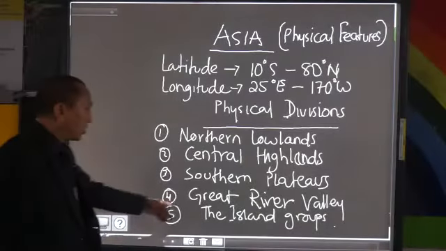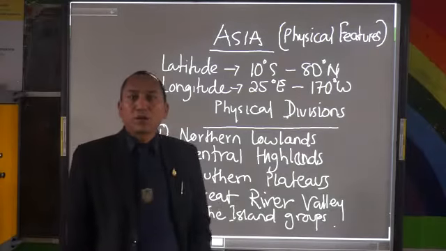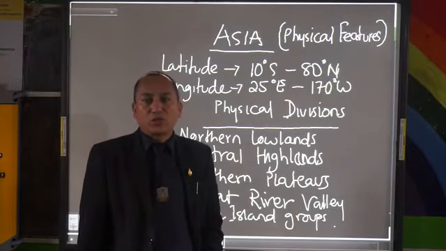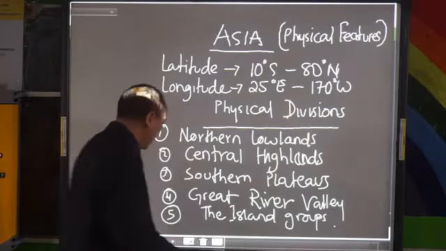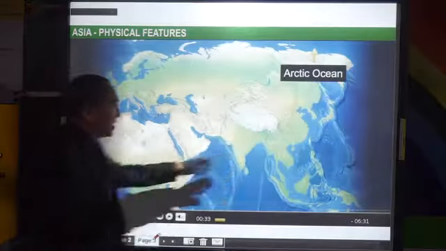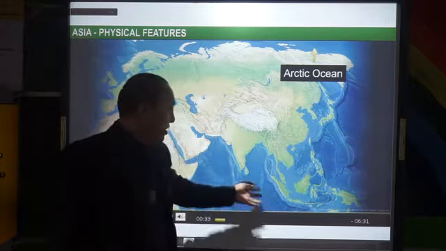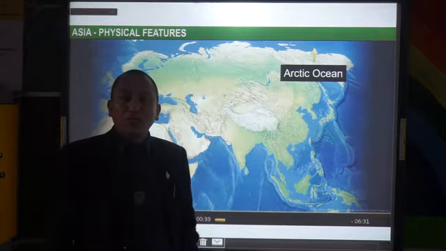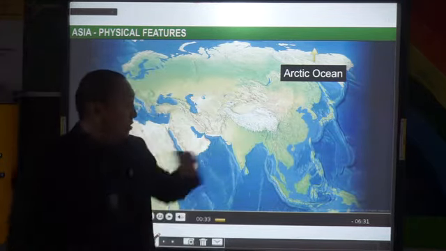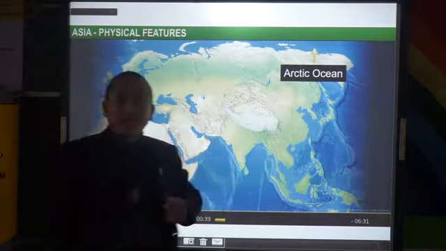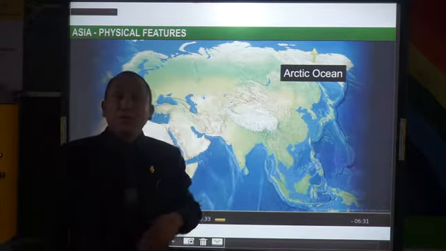And then we move to the last one, that is the island groups. There are so many islands in Asia, you see. So many islands are there. For instance, Bahrain, Sri Lanka, Indonesia, Philippines. Then we also have Taiwan, Japan. These are the islands which are there in Asia.